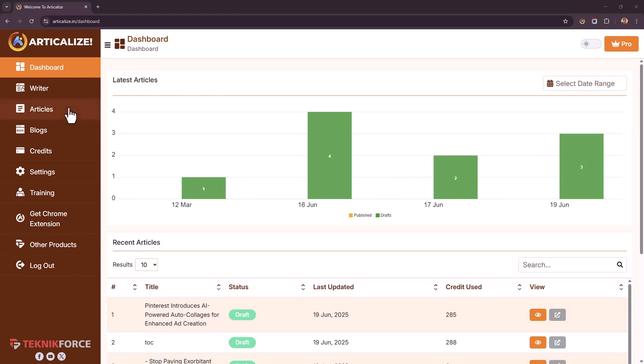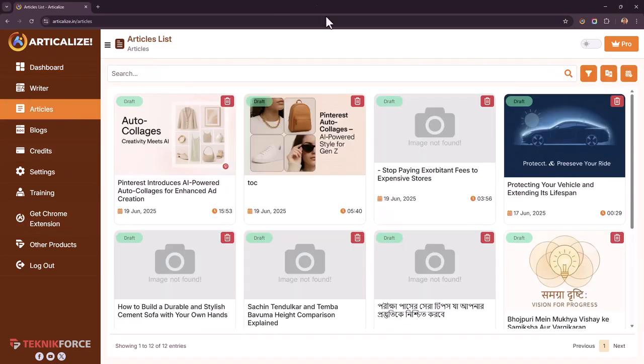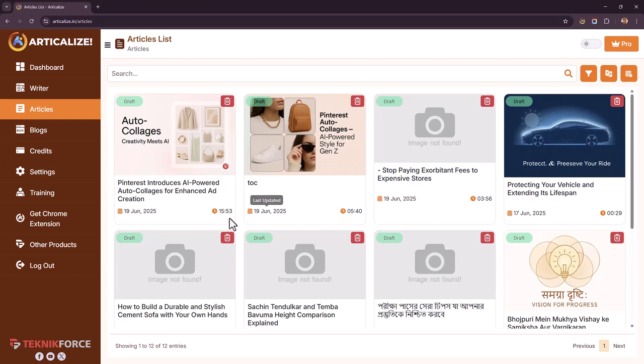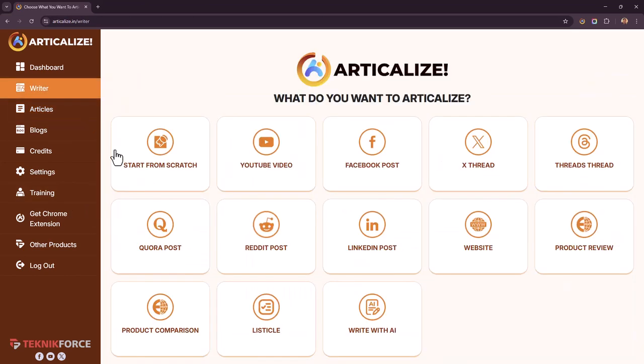Now, the articles that you write are visible in the article section. Here are some articles that I wrote recently. To start your first article, what you need to do is go to Writer and you have multiple options. You can start from scratch, which is start with a blank screen. You can turn a YouTube video into an article.